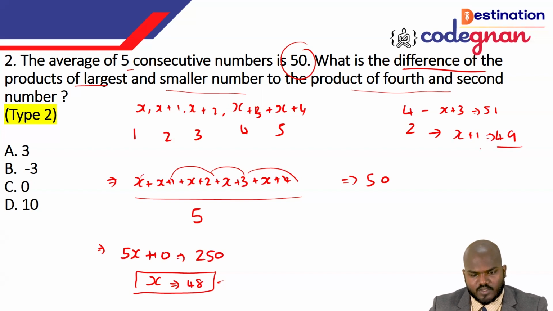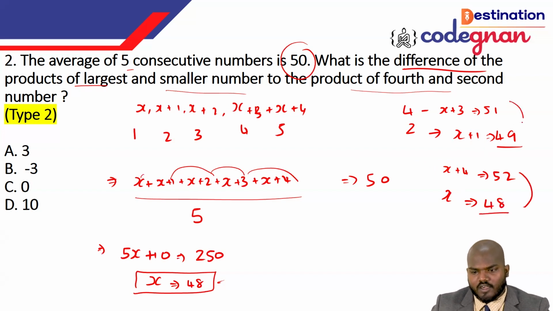Okay, so going to the next one, you see the difference of the product of the largest and smallest number. Largest and smallest number means that is the fifth one, x plus 4. x plus 4 is equal to what? That is 52, and x is equal to 48. So now you just make a product between them and take the difference.